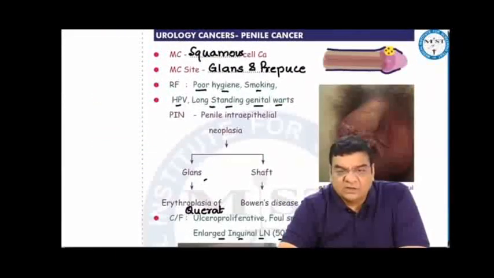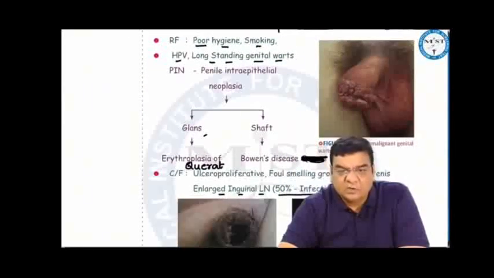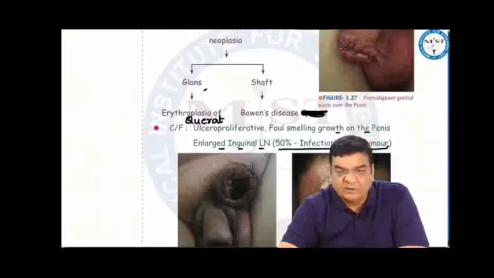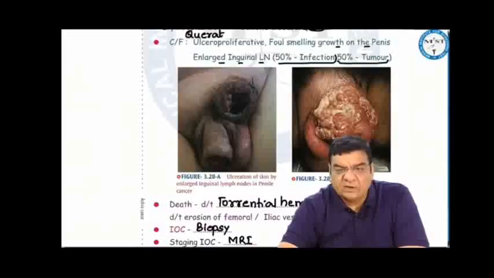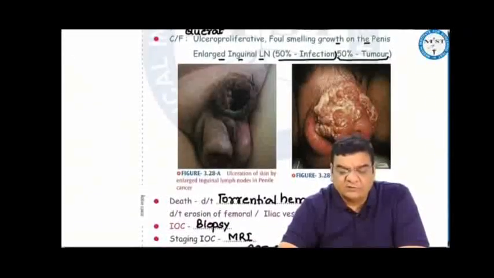Penile cancers are squamous cell carcinomas, often at the glans or prepuce. Most common risk factors are poor hygiene, smoking, human papillomavirus, long-standing genital warts, penile intraepithelial neoplasia, and erythroplasia of Queyrat and Bowen's disease. They usually present as an ulcerative or fungating growth on the penis, with enlarging inguinal lymph nodes. The reason for lymph node enlargement, 50% of the time it is because of infection and 50% because of tumor.